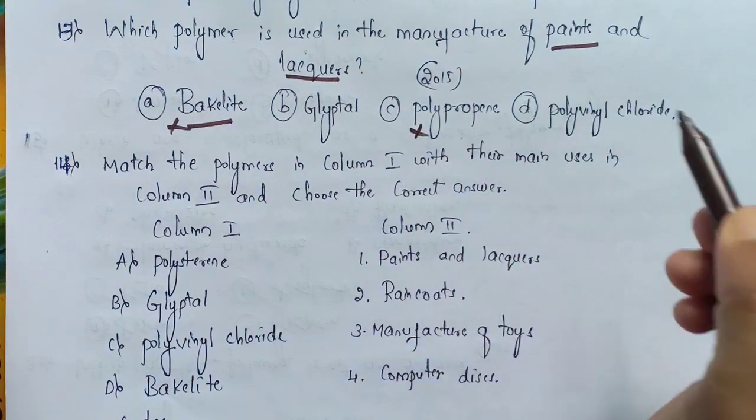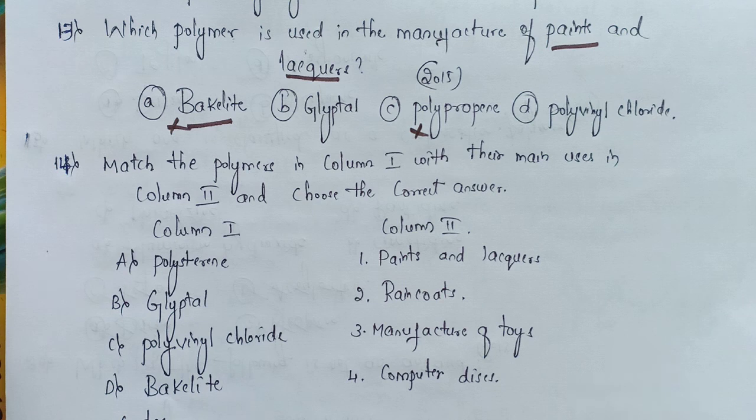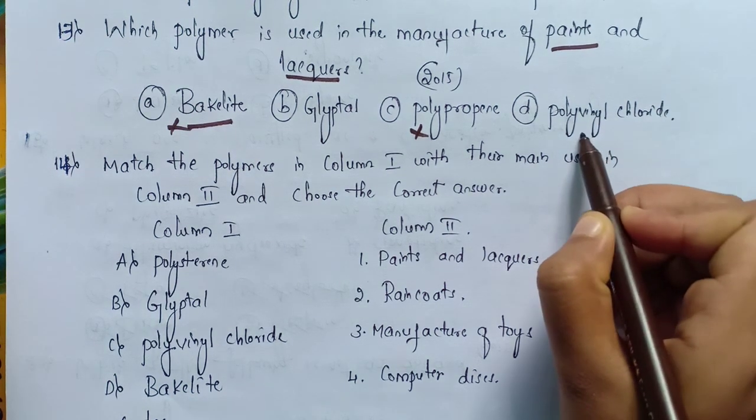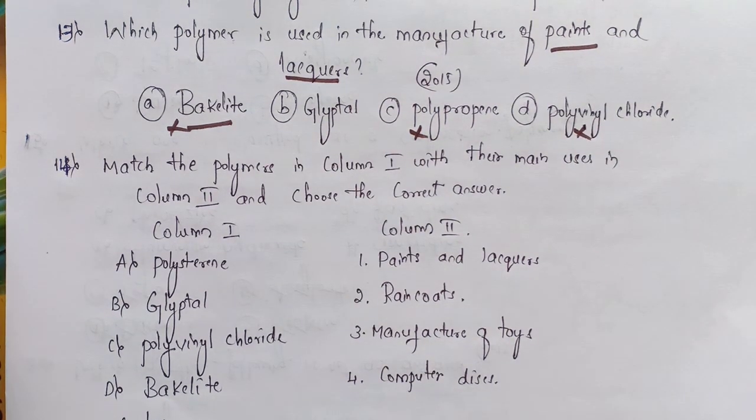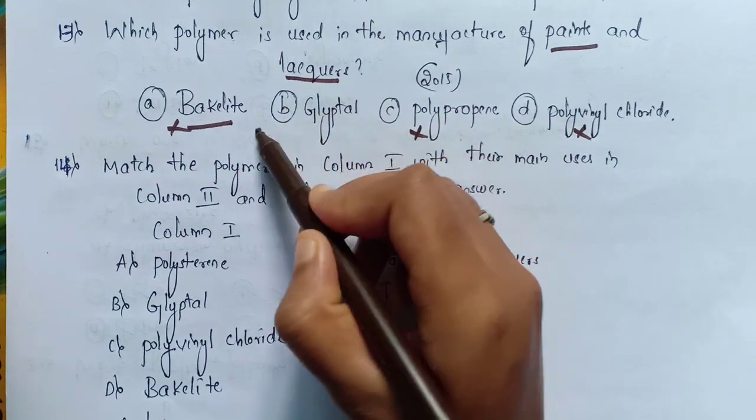Coming to option D, that is PVC, polyvinyl chloride, this PVC is used in the manufacture of raincoats and handbags. So this option is also wrong. So here the correct option is glyptol. Why? Because it is used in the manufacture of paint and lacquers. So the correct option is option B.